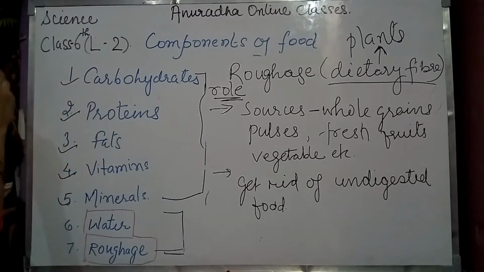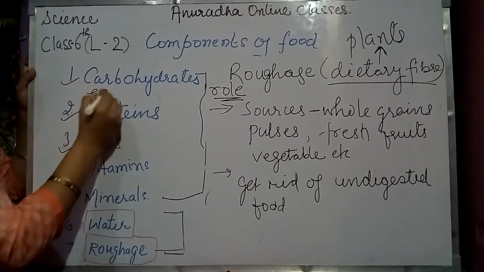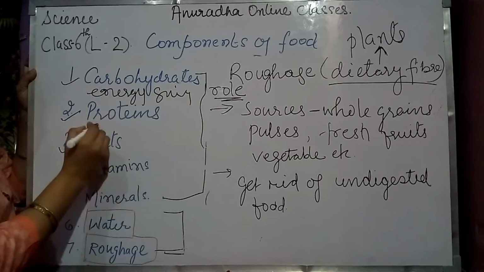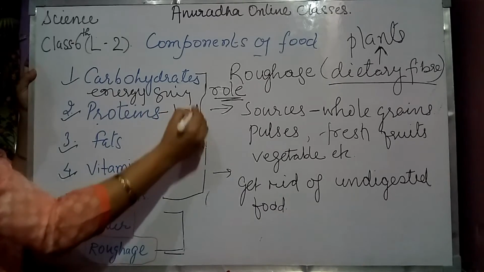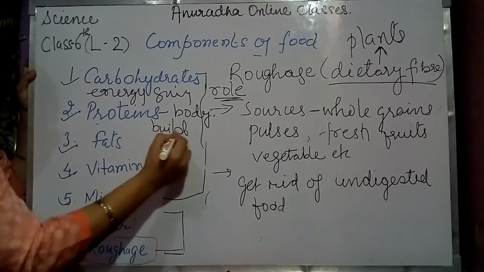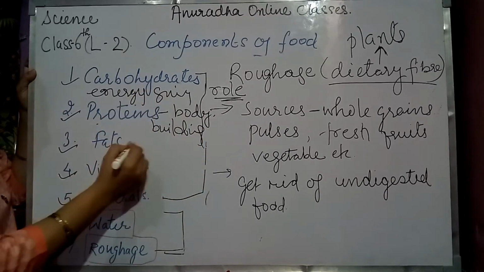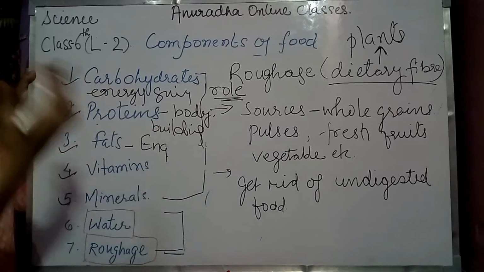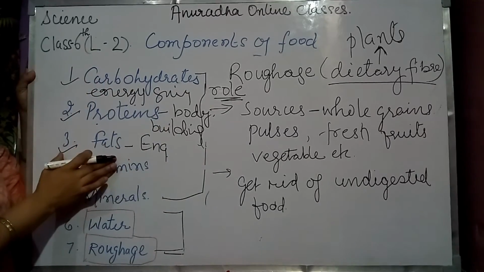Carbohydrate को हम क्या कहते हैं? That is energy giving. Proteins are body building food. Fats को हम क्या कहते हैं? That is also energy giving. In case we are ill, then these fats are very important.